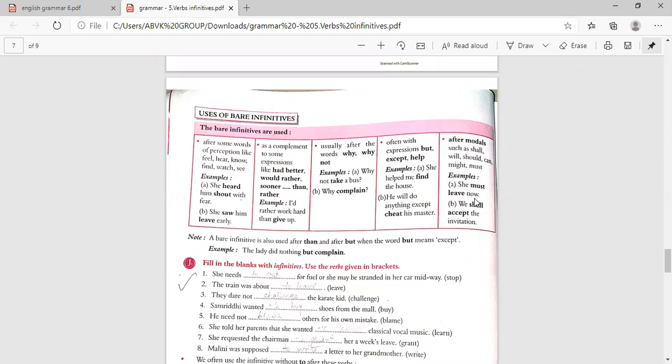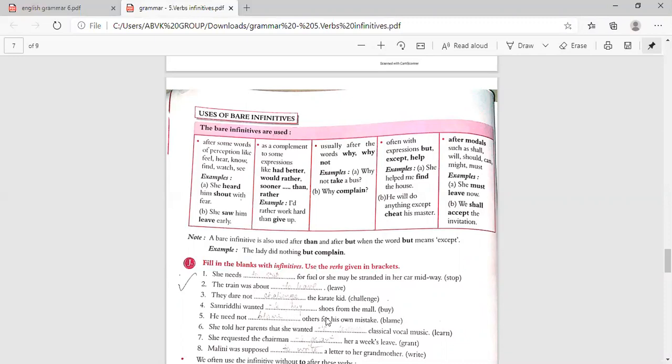Example, she must leave now. We are not saying she must to leave now. No to there. So these are all bare infinitives. We shall accept the invitation. And a bare infinitive is also used after than and after but, when the word but means except. Example, the lady did nothing but complain. So except means here nothing except, that is, but complain.